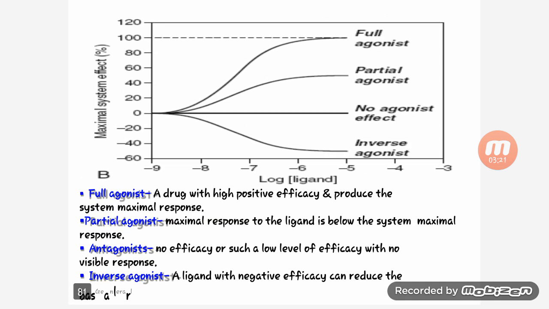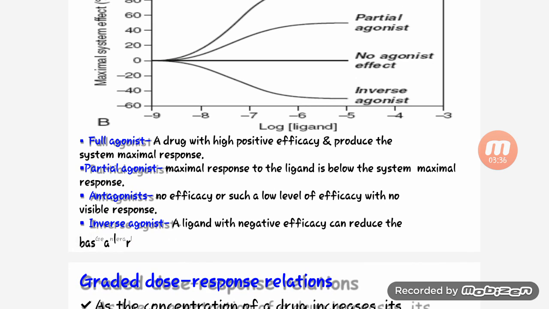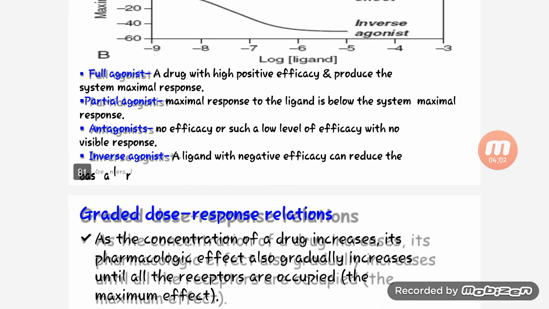So you can see here through the graph what is full agonist, what is partial agonist, what is no agonist effect, and inverse agonist. So full agonist is a drug with high positive efficacy and produces the system's maximum response. Partial agonist's maximum response to the ligand is below the system's maximal response. Antagonist has no efficacy or such a low level of efficacy with no visible response. Then inverse agonist is a ligand with negative efficacy that can reduce the baseline.